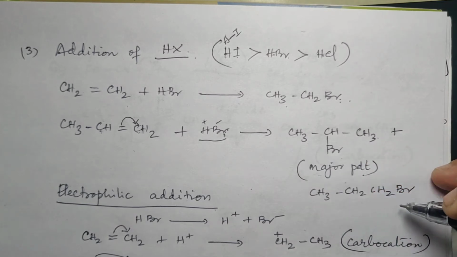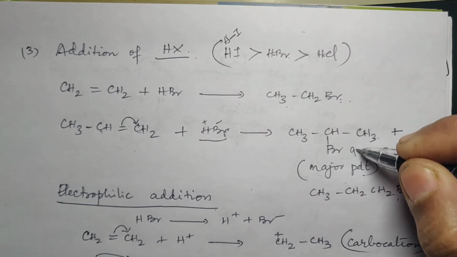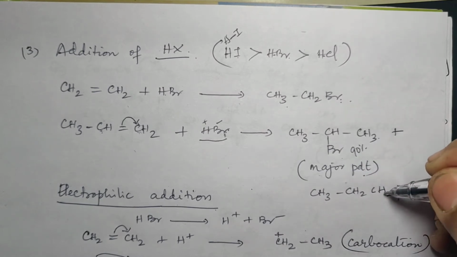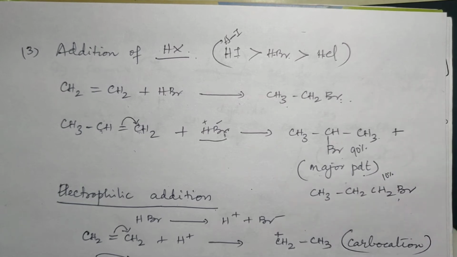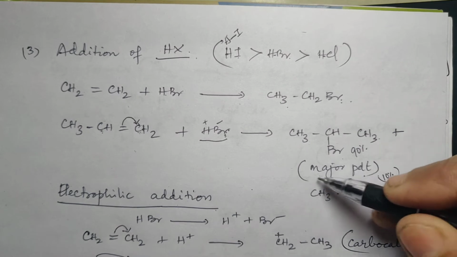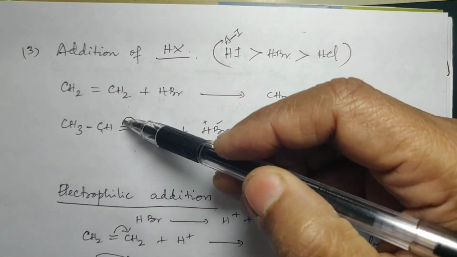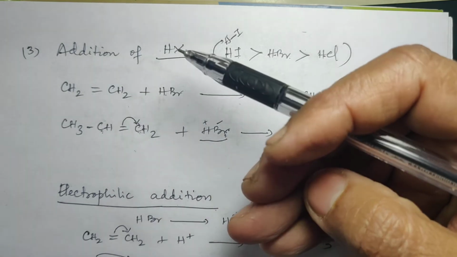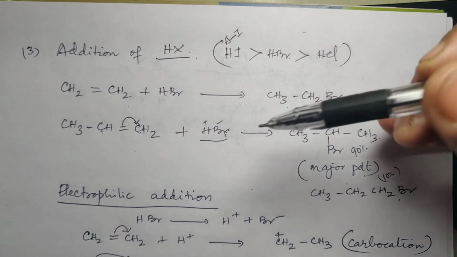And a small amount of the other product will also be made. This is 90%. This will be hardly 10% or even slightly less than that. Okay, so major product is this. That means गलती से अगर इस तरफ चला गया थोड़े से मॉलिक्यूल्स में तो वो ये वाला प्रोडक्ट देगा. ओके.